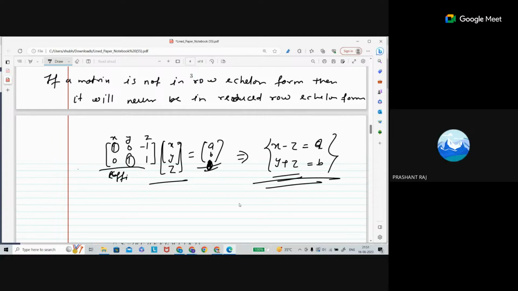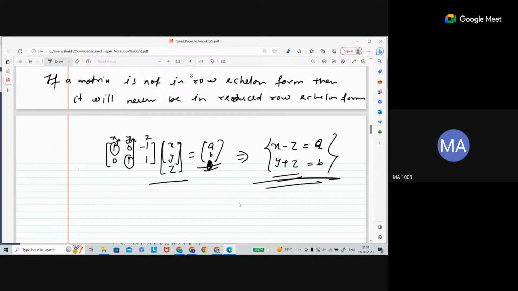Sorry, I used a wrong word just now. Let me tell you that the leading entry gives the dependent variable. This is your leading entry, this gives the dependent variable.